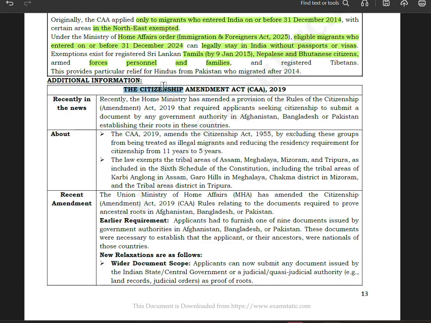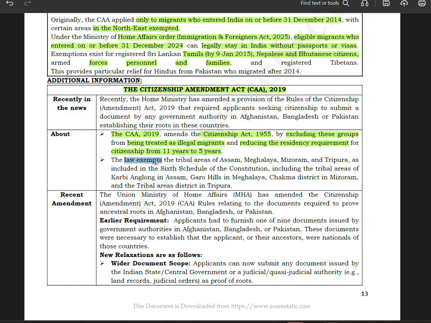Now, additional information: the Citizenship Amendment Act 2019 is recently in the news. Recently, the Home Ministry has amended a provision of the rules of the Citizenship Amendment Act 2019 that required applicants seeking citizenship to submit a document by any government authority in Afghanistan, Bangladesh, or Pakistan establishing their roots in these countries. The CAA 2019 amended the Citizenship Act 1955 by excluding these groups from being treated as illegal migrants, reducing the residency requirement for citizenship from 11 years to 5 years.